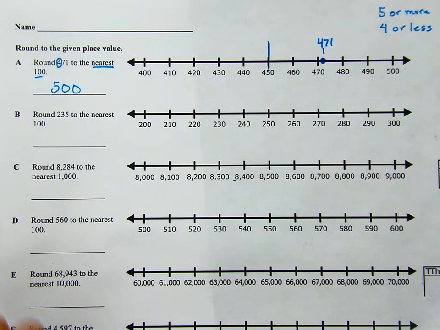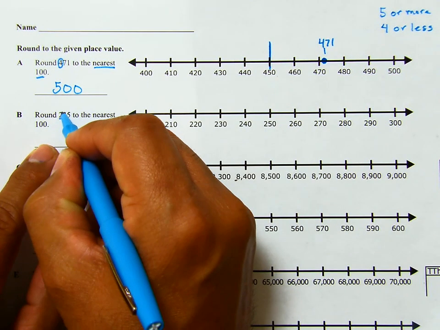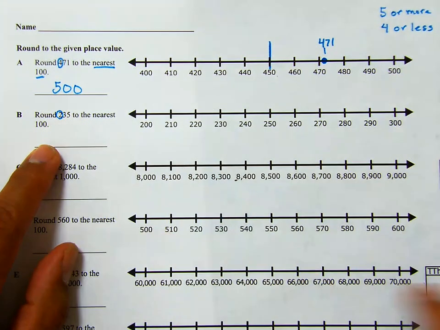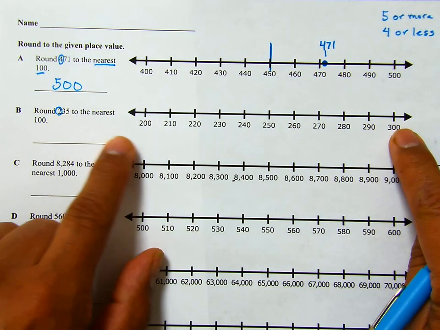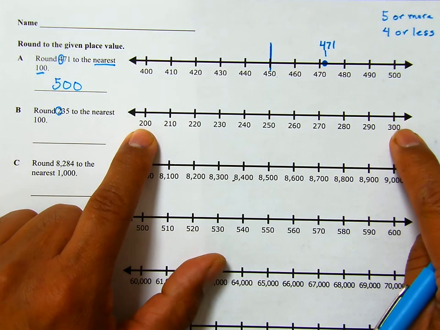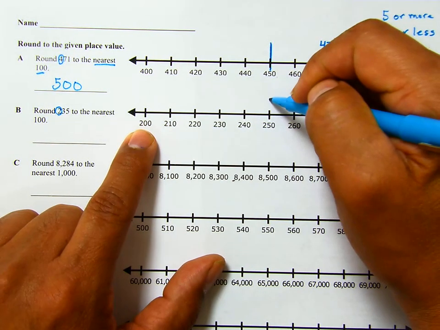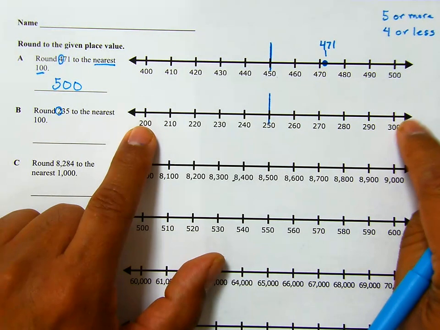B says round 235 to the nearest 100. So we're going to round to the nearest 100. 2 is in the hundreds place. So we look at our number line. Our number line starts at 200 and goes all the way to 300. So we look at the midway point, it would be 250. 250 is halfway between 200 and 300.